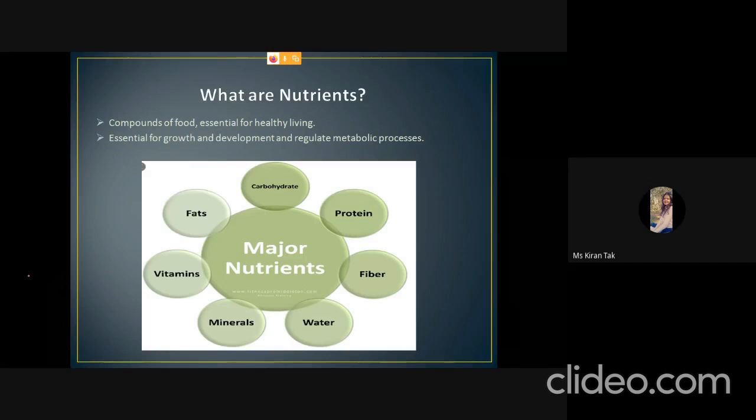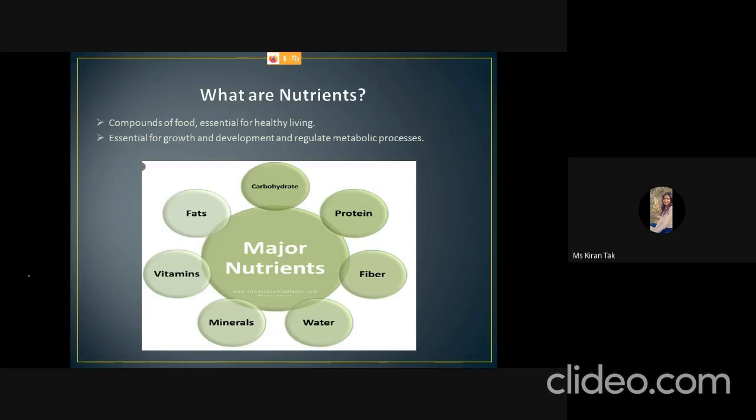Nutrients are the compounds of food that are essential for healthy living, and they are important for the survival of the living organism. They have a very important role in growth and development as well as in regulation of many metabolic processes. The major nutrients are fats, carbohydrates, proteins, fiber, water, minerals, and vitamins.